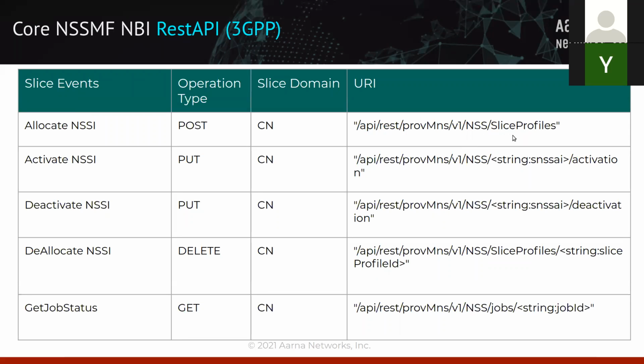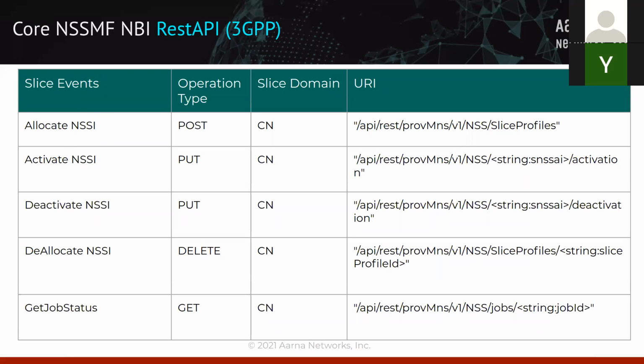Once you implement this URI in your code, you should be able to receive an allocate event of the network slicing from the service orchestrator of ONAP, and this is a POST event. Once you have finished with the allocation, you can do the next action, which is activate NSSAI, a PUT operation. In the PUT operation, the URI you want to exercise is your NSS with this NSSAI list, so here you're specifying the slice identifier which you need to activate.